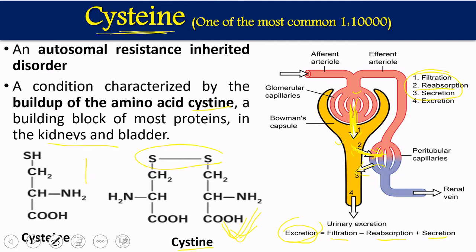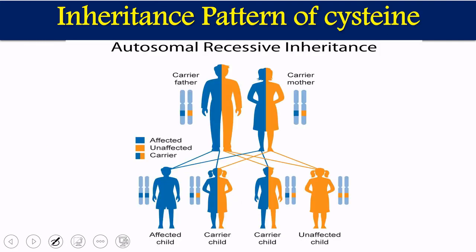For cystine also, normally we reabsorb it back. In a normal human being, cystine is taken back into the circulation by the reabsorption process. In the case of cystinuria, there is a defect in this reabsorption process. So the cystine which is filtered out here will not be reabsorbed back, and its concentration is going to accumulate in the tubules or in the kidney. We'll see the detailed mechanism.